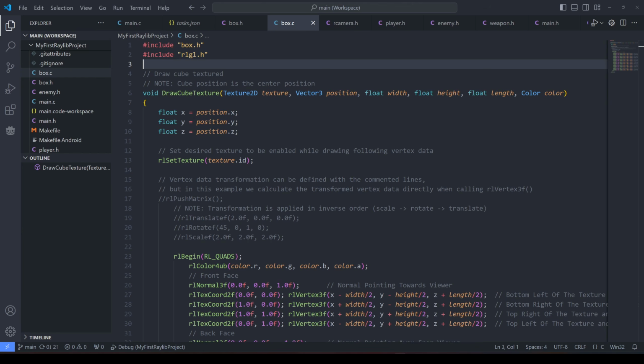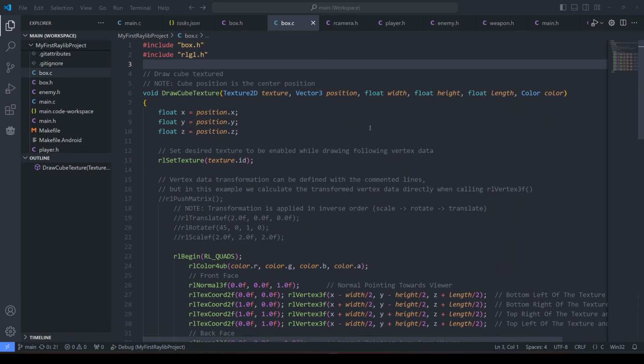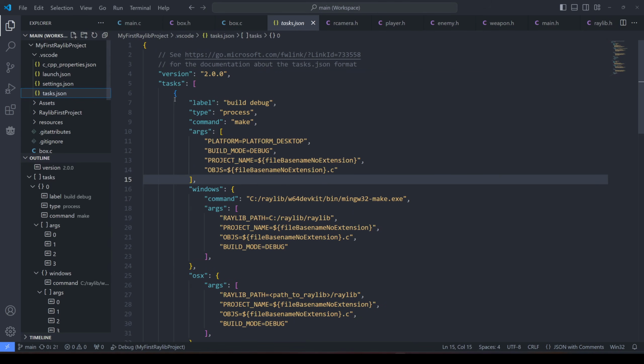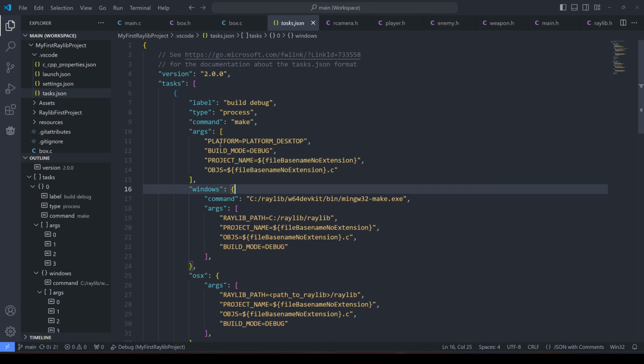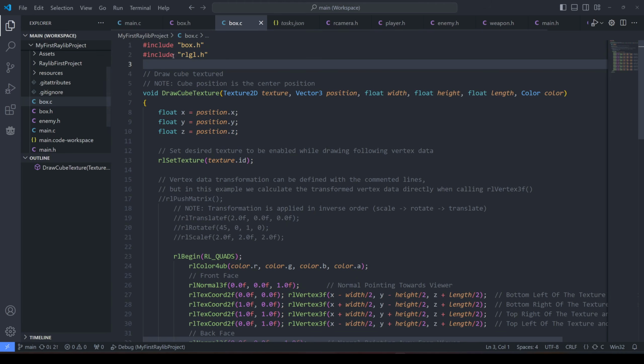So I went back and I looked at this unlocking VS Code's power to make games in C, and he mentions that, so in the tasks JSON, this is the build command for the makefile. And you can see here that we are basically compiling file base name no extension .c. That is the main.c. So we're not compiling and we're not linking this file.